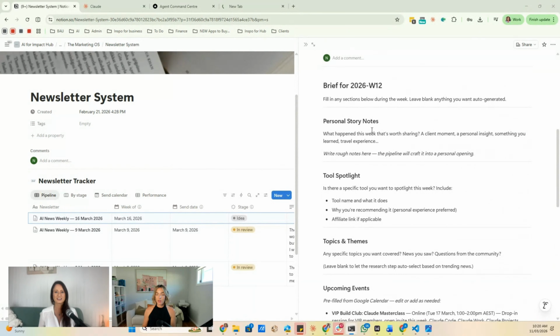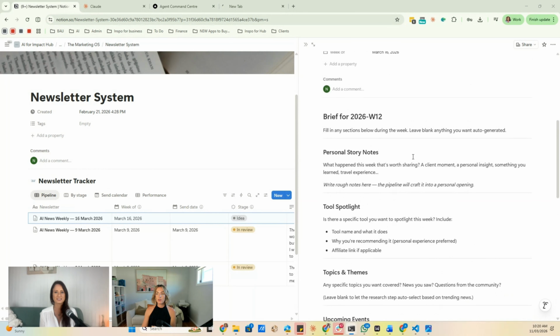What I love about this is I still love writing, right? And especially being in AI, the space moves so fast. So I will often see things throughout the week, or there'll be news headlines that happen that I think I really want to talk about in my newsletter. So why I have it do this brief is because I can come in here on my phone and I use talk to text all the time. I use a tool called Whisperflow, or you can just use Notion meeting notes, and I will add voice notes or screenshots throughout the week.